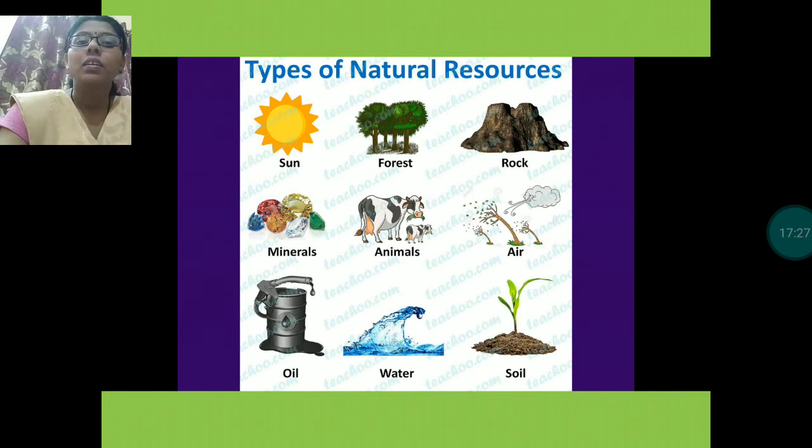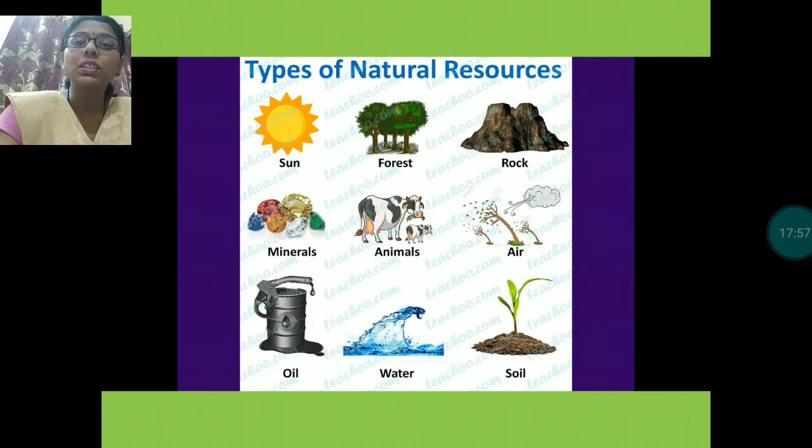Many natural resources are there, but these resources are of no use without humans, because humans can change these resources into useful goods. The use of all these natural resources is done by humans only. So these natural resources are useless without humans.